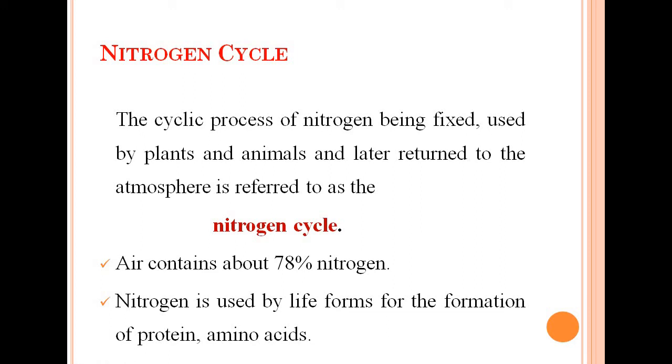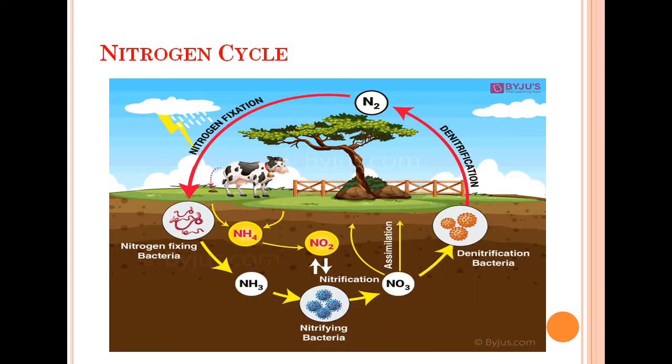Plants also use nitrogen for the formation of proteins, which are formed by amino acids, and the important ingredient present in amino acids is nitrogen. So nitrogen is very much required by plants. Here you can see the nitrogen cycle. Now what is happening here? You can see the nitrogen-fixing bacteria, that is Rhizobium. There are also many others, but here the nitrogen-fixing bacteria are converting the molecular nitrogen, that is N2, into ammonia, the nitrogenous compound.